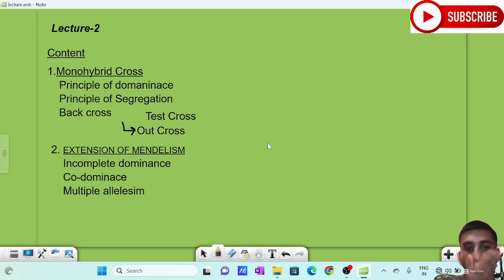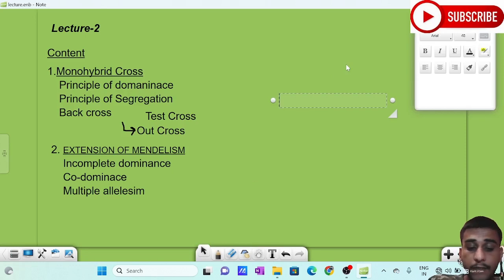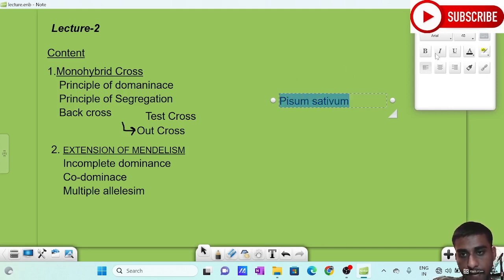So the garden pea, the scientific name of garden pea is Pisum sativum. Actually, we know the rule for writing a scientific name. Okay, I am writing it on my computer, so I can give it in italics form. Look, I have given it in italics. This is italics. This is without italics. This is with italics, right? So there is no need for me to underline both the genus and the species name. If I am writing without italics, then I should just give underline. This is the common rule for writing the scientific name.